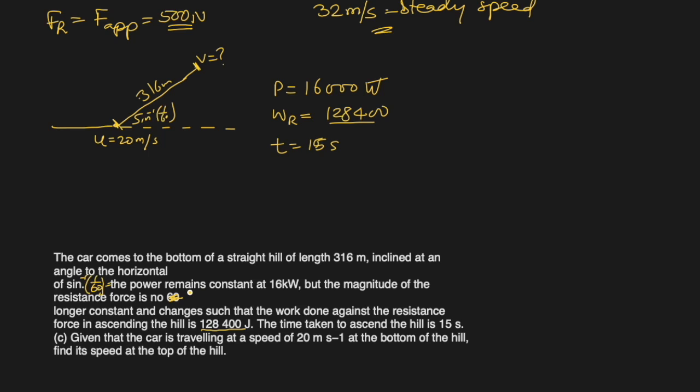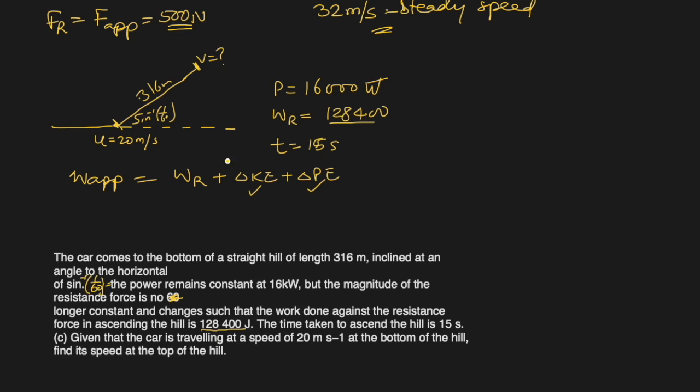Since power and time are involved, we'll use the energy equation in this case. First we'll have to find the work done by the applied force, because that is the formula. Work done by applied force is the sum of work done against resistive force plus change in kinetic energy plus change in potential energy. Because the speed changed, we have a change in kinetic energy. Because the height changed, we have a change in potential energy.